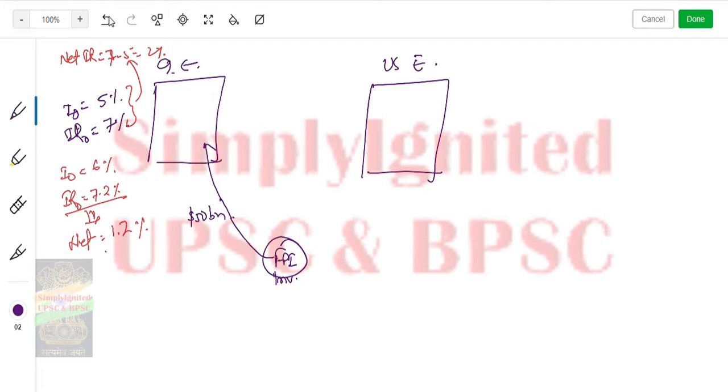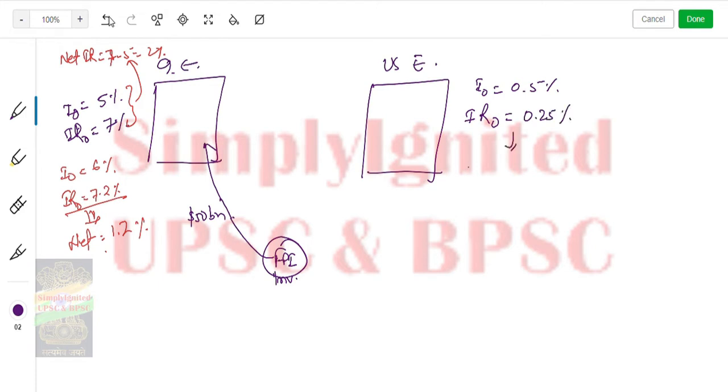So initially in US the interest rate was 0.25%. Inflation was 0.5% and interest rate initially was 0.25%, right?